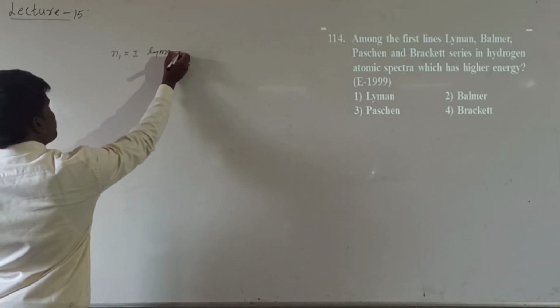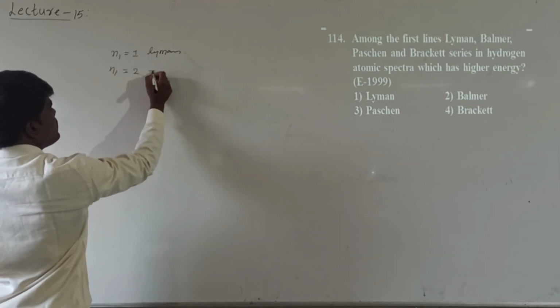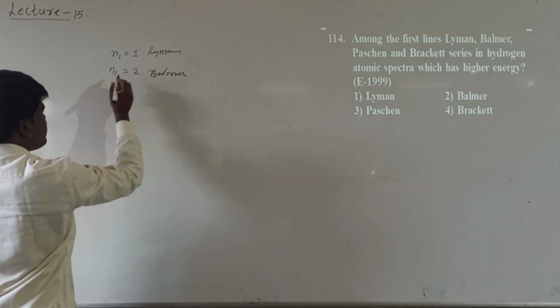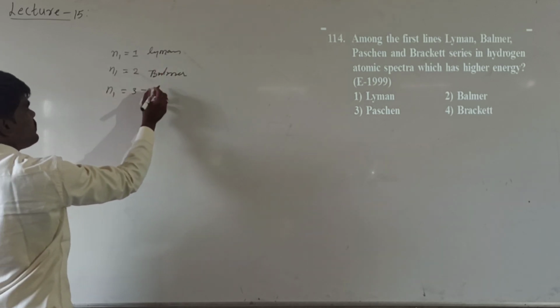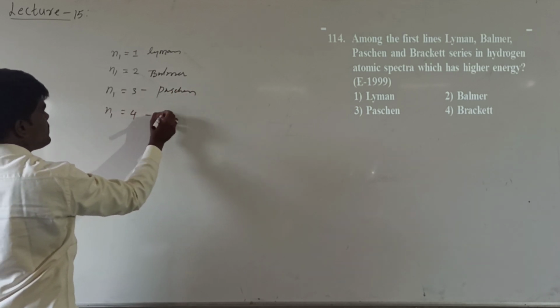Lyman. If an electron comes from a higher energy level to the second energy level, we call it Balmer. He is talking about the first line. If n1 is equal to 3, we call it Paschen. If n1 is equal to 4, we call it Brackett.